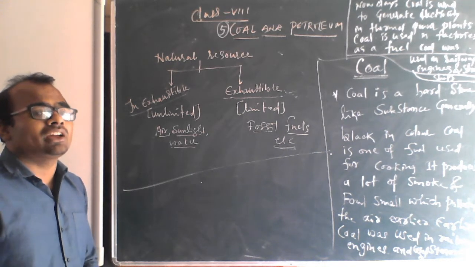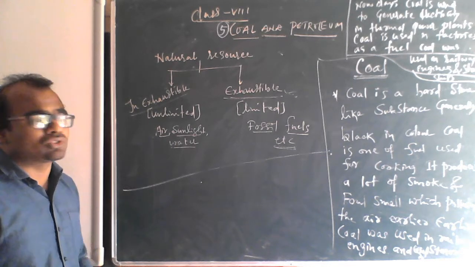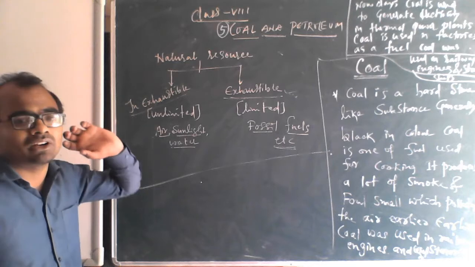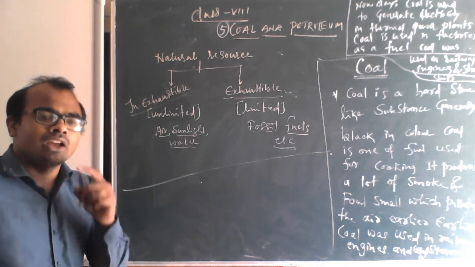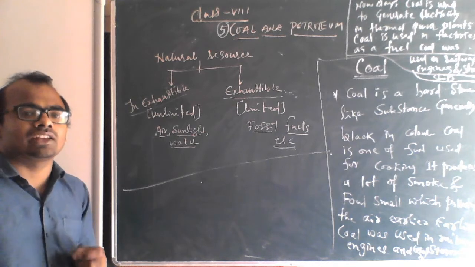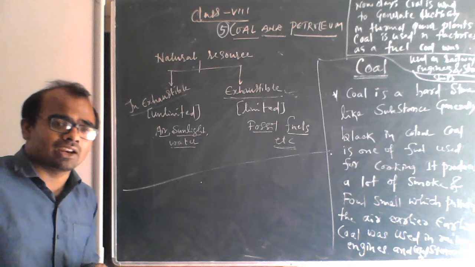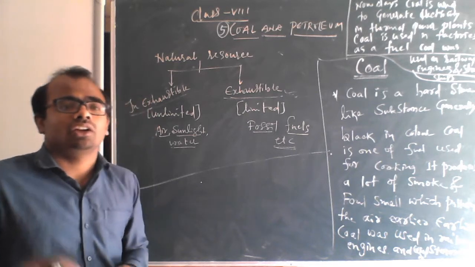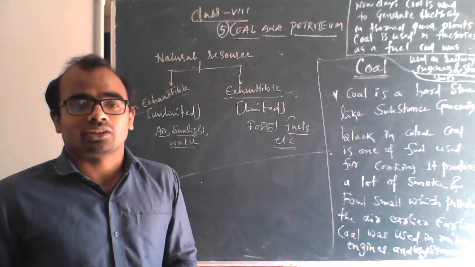That is why these are called exhaustible natural resources. I hope you are all clear with this concept, exhaustible and inexhaustible natural resources. Please note down the points while I am teaching.